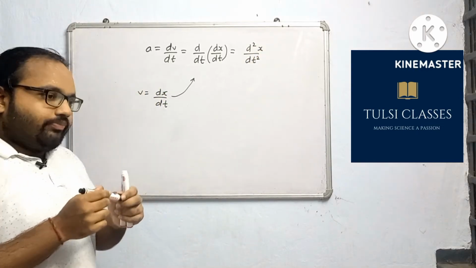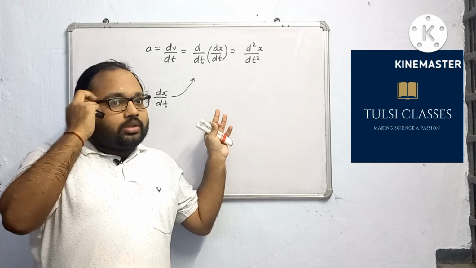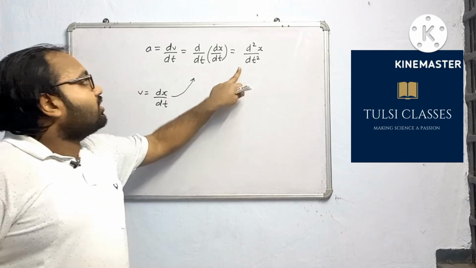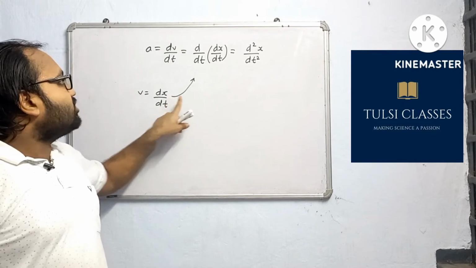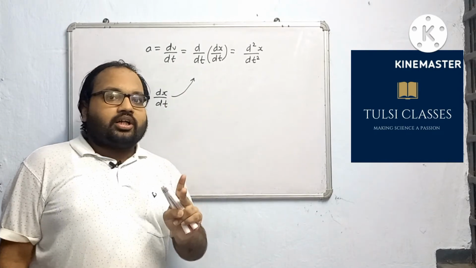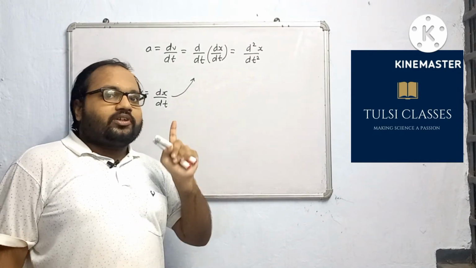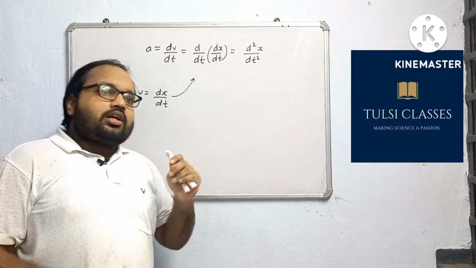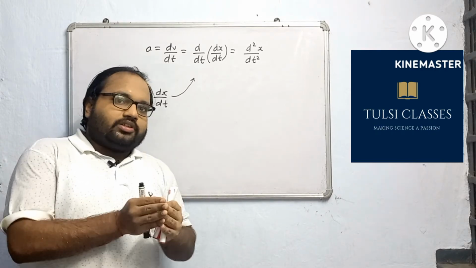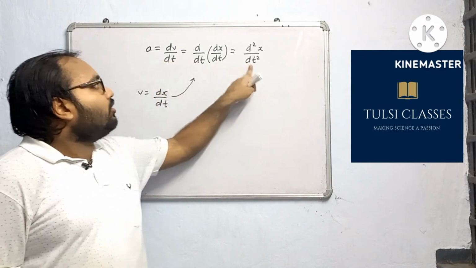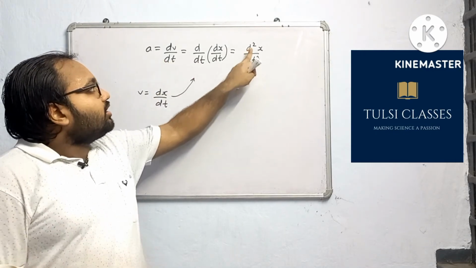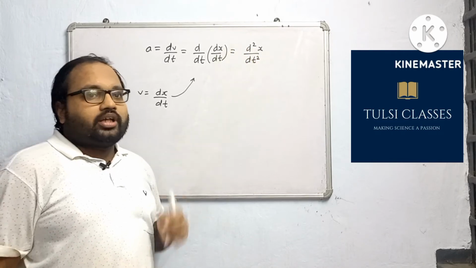Whenever the position is being differentiated, or the displacement is being differentiated, here x is the displacement, x is differentiated twice with respect to t. If it is differentiated once, we will get velocity. If we do further differentiation, then we will get acceleration. So a is equal to dv by dt, or that is equal to d square by dt square of x.